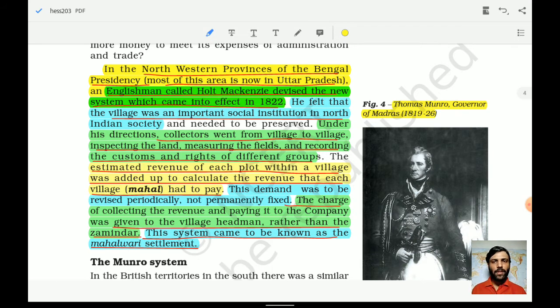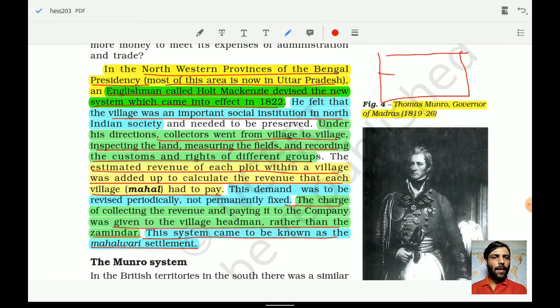Collectors were moving from village to village, inspecting the land, measuring the fields, and recording according to the rights and customs, and they estimated the revenue of each plot within a village, which was added up to calculate the revenue that each village or mahal had to pay. For example, this particular village is divided into several plots or fields.